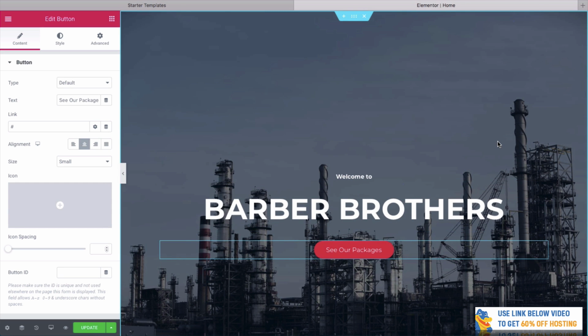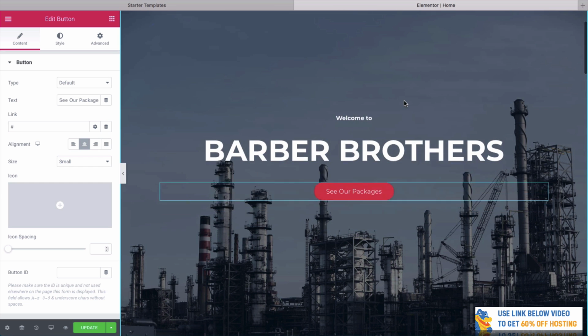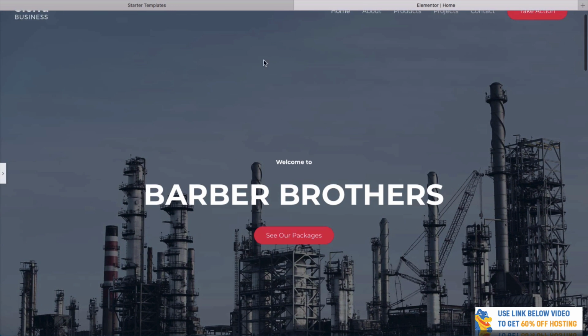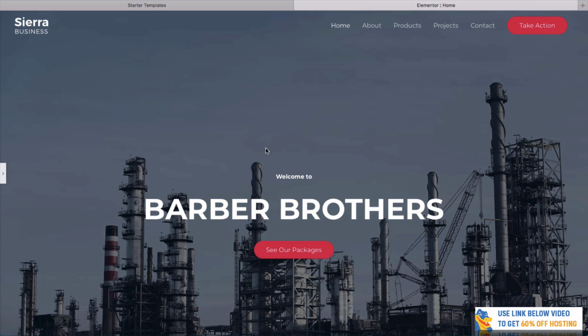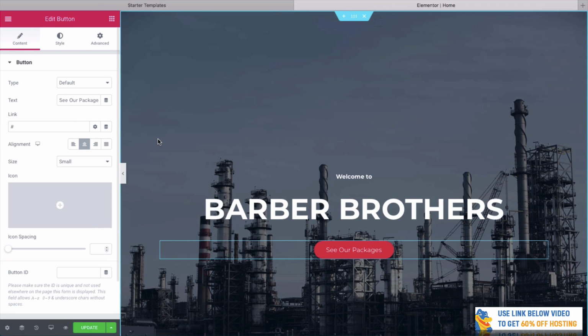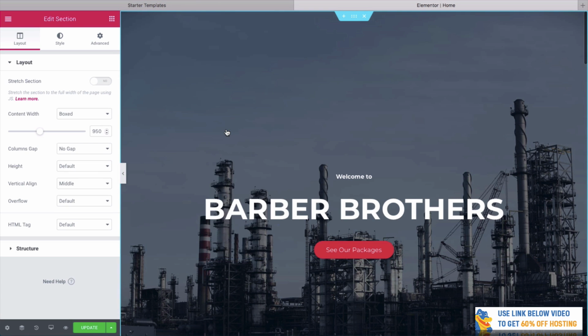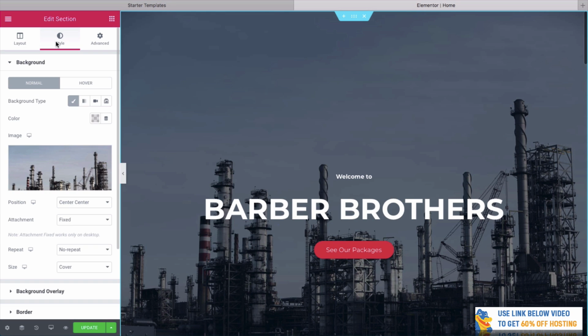So one of the great things with Elementor is that it's really easy to get around and change things, even things like images. So we've got this great full screen image right here. And you can see that we might want to change this because clearly this is nothing to do with our barber. So to do this, we'll open this panel up again. We're going to right click over the image, anywhere over the image, and click Edit Section. Now what we want to do is go to the top and click Style. And you see this image here. This is the current image.